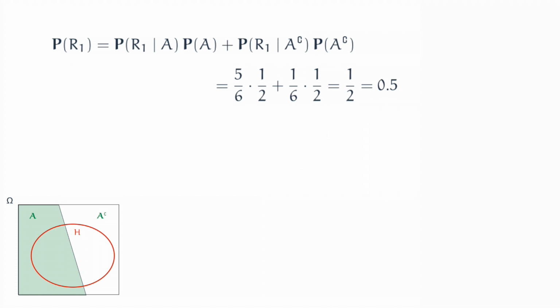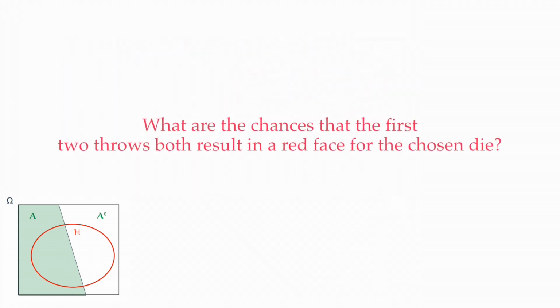I have two possibilities, and they're so symmetric. 5 red, 1 white, 5 white, 1 red, pick one at random. There should be a 1 in 2 chance of getting a red, and indeed there is. Let's take a slightly more complex question. What are the chances that the first 2 throws both result in a red face for the chosen die?